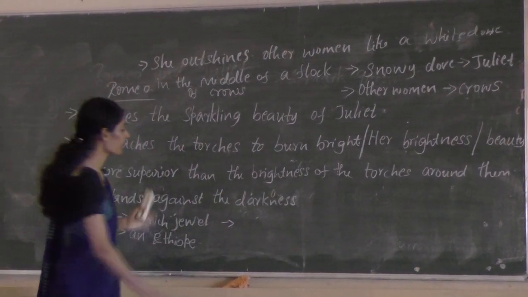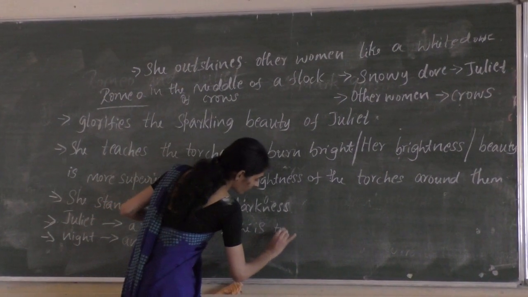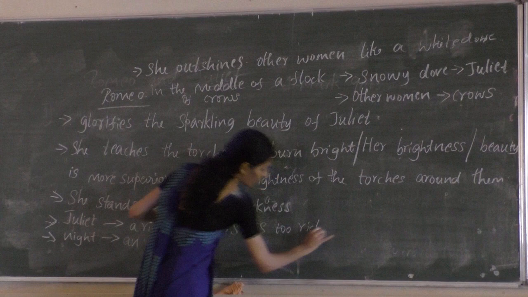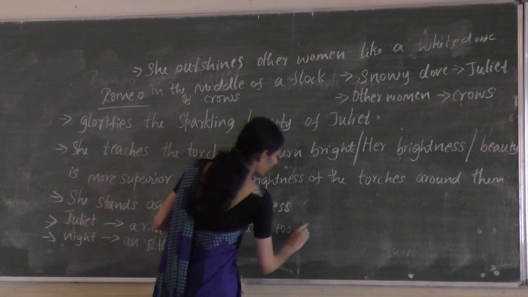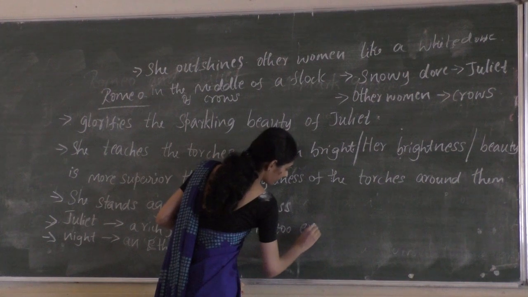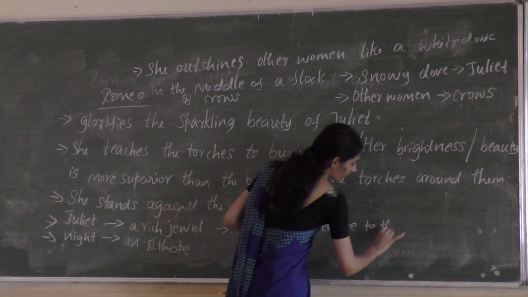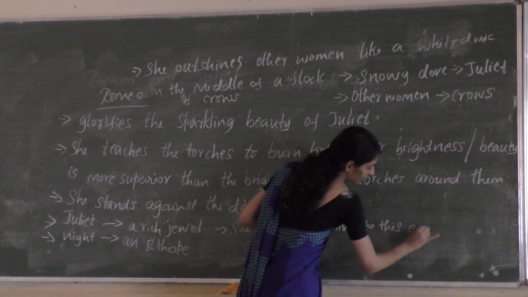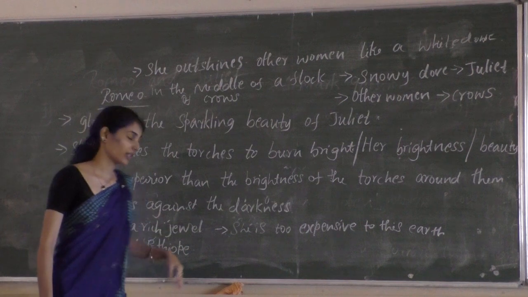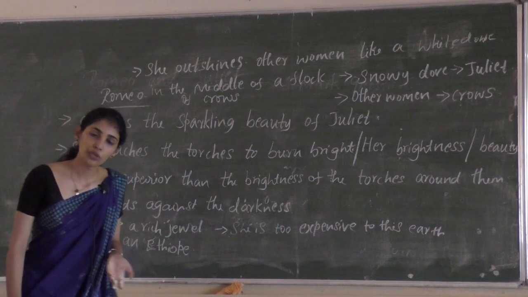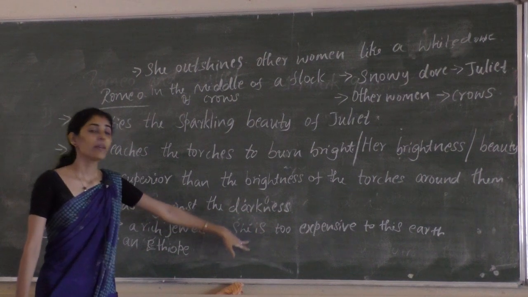Then again he says that she is too rich, too expensive for this earth. Which means he is trying to say that she is so beautiful that she is too beautiful to die and be buried.